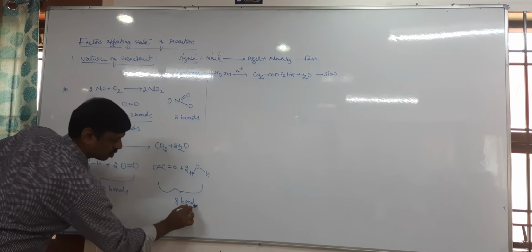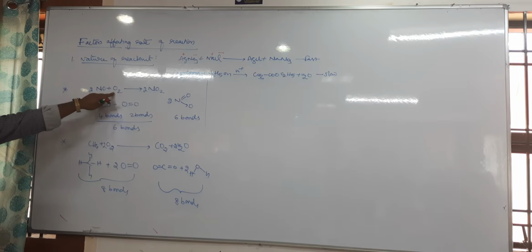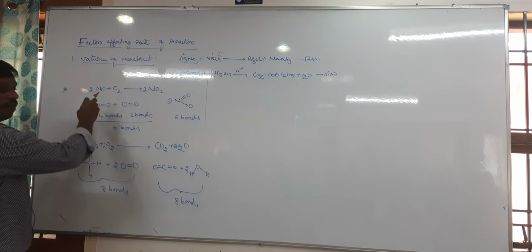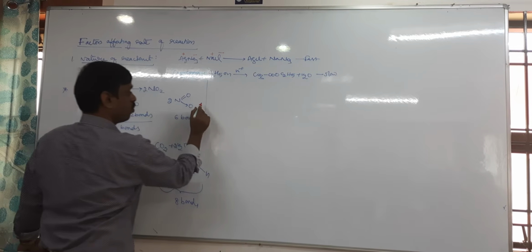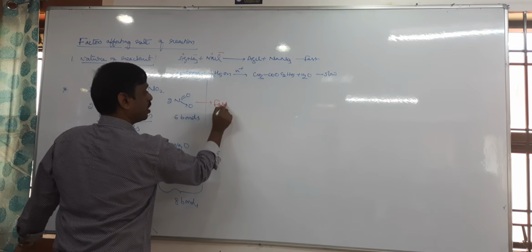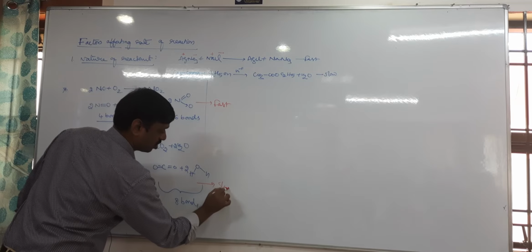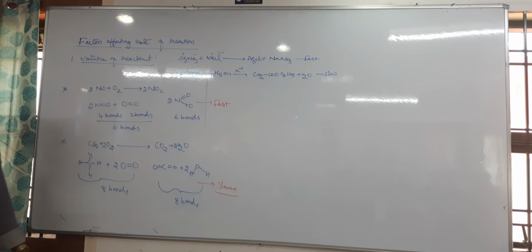Now the question is, the combustion of NO is also combustion, and the combustion of methane is also combustion. Both are similar reactions, reactions with oxygen. But among these two, which reaction is faster? The combustion of NO is a faster reaction compared to the combustion of methane. It is a slower reaction. So it shows that as the nature of the reactant changes, the rate of the reaction changes, right?